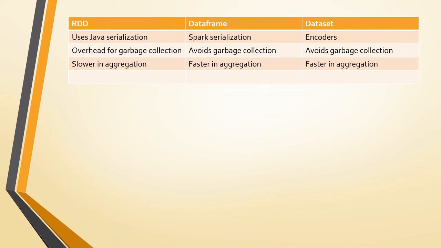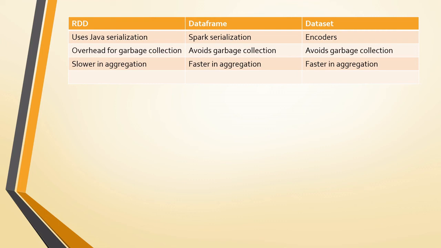RDD can be written in Java, Scala, Python and R, and the same goes for DataFrame. But for Dataset, Python and R are dynamically typed languages, so Datasets are not compatible with them, and we can write them only using Scala and Java.